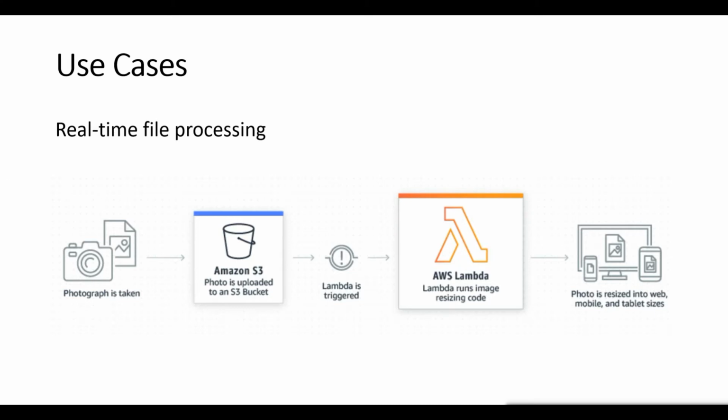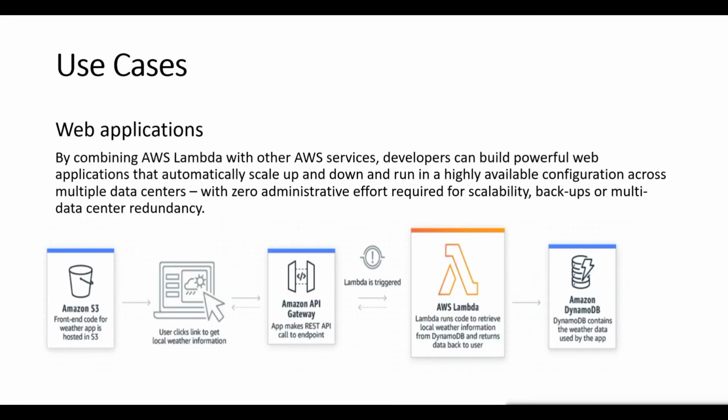A Lambda event might trigger another Lambda event, which basically returns the image location of the new file back to the user. So a Lambda event can communicate with other Lambda events as well as other AWS services. And the great thing about Lambda is it can scale automatically.